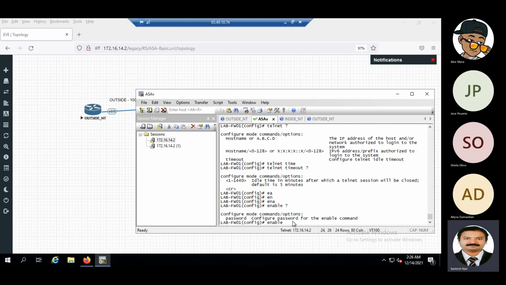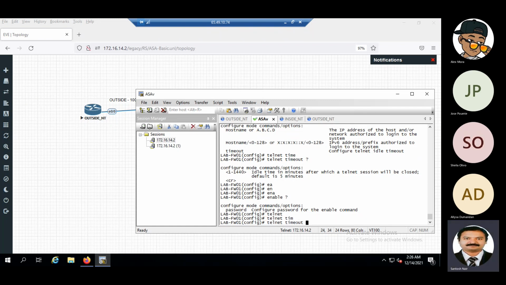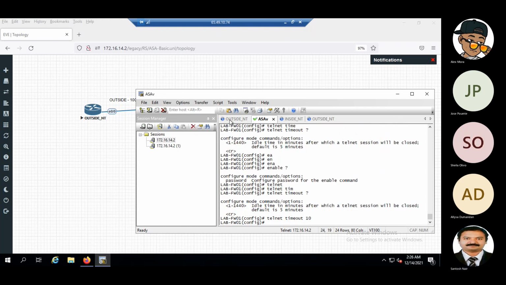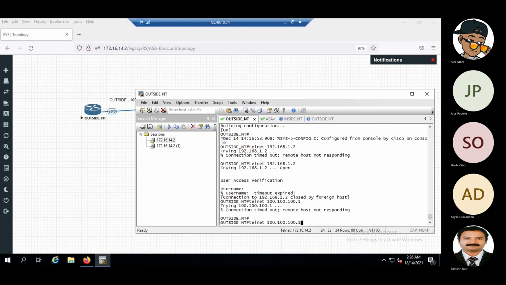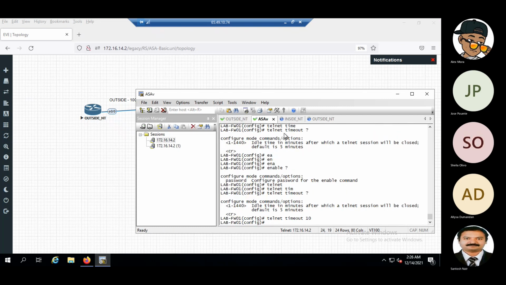This is correct actually. We'll give the telnet timeout also. Okay, try once more. One more thing.